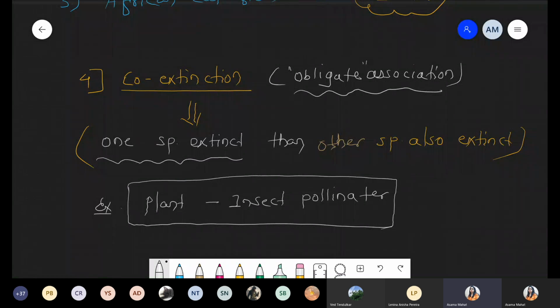Okay. So had you clear this fourth point with respect to loss of biodiversity? Yes or no? Kinmin, had you understand this point?